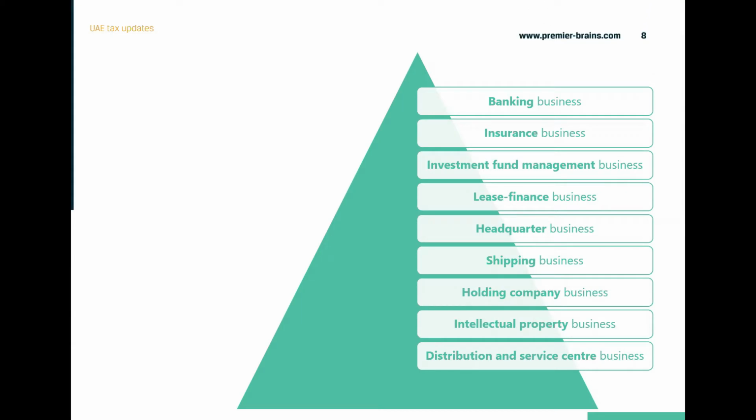Going into insurance business, this is a business where someone is accepting the risk for carrying out the insurance contract. The most important element is to see whether the business is accepting the risk or not. Insurance business is regulated by the insurance authority, or if you are in a free zone, by the respective free zone regulatory authority.